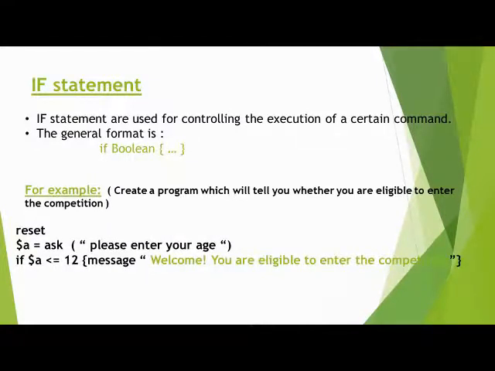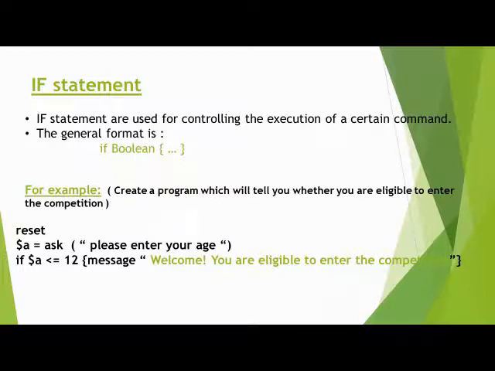First we write reset, and then we take the variable $a. In $a ask, we put the bracket. In the bracket we put the inverted commas and write please enter your age. First it takes the input, what is your age, and then gives the result. Next, if $a is less than or equal to 12, the message says welcome, you are eligible to enter the competition. This is the program.